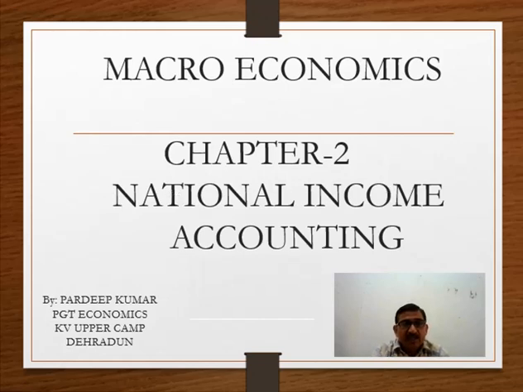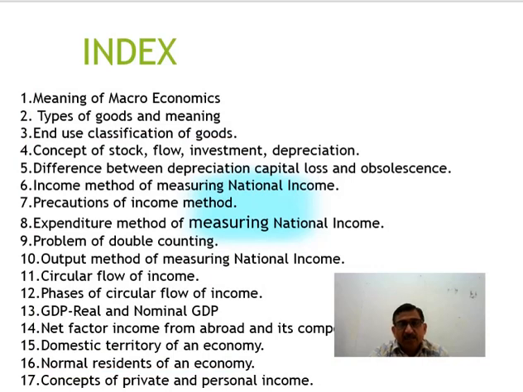Before starting this lesson, I want to share one thing: in chapter number 2, as per the NCERT syllabus, you will find the following concepts written in the index: meaning of macroeconomics, types of goods, end use classification of goods, concept of stock and flow, investment, depreciation, difference between depreciation, capital loss and obsolescence, income method and precautions of income method, expenditure method with its precautions, problem of double counting, output method of measuring national income, circular flow of income, different phases of circular flow of income, GDP, real and nominal GDP, net factor income from abroad with its components, domestic territory of an economy, normal residents, and concepts of personal private income.